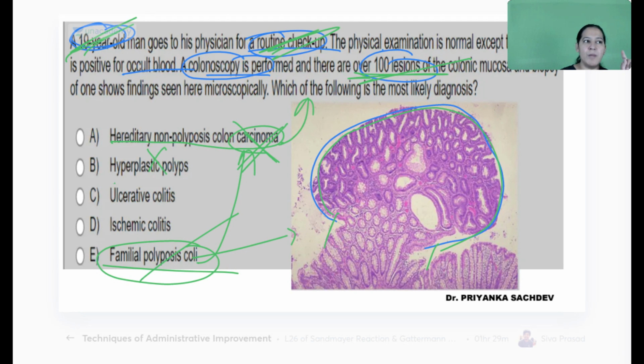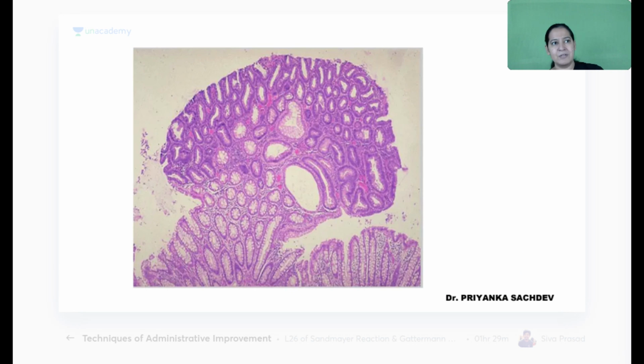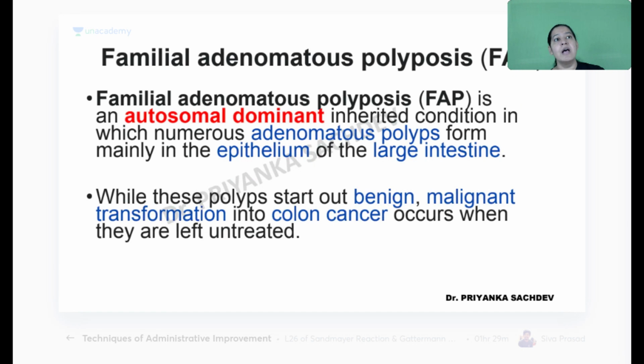If it were a hyperplastic polyp, there would be only one. It is multiple, 100. So it is not a hyperplastic polyp. It is not ulcerative colitis. In ischemic colitis there are no polyps, there are pseudopolyps. So it is a polyp. Most of the colon is filled. So the correct answer here is familial adenomatous polyposis.